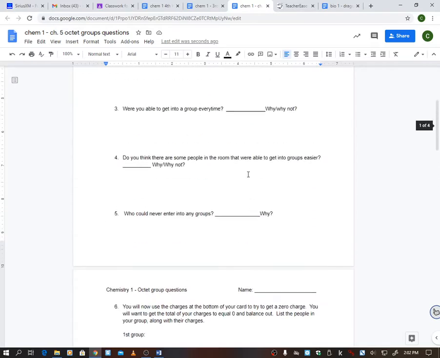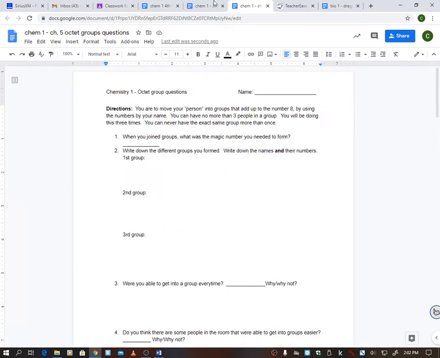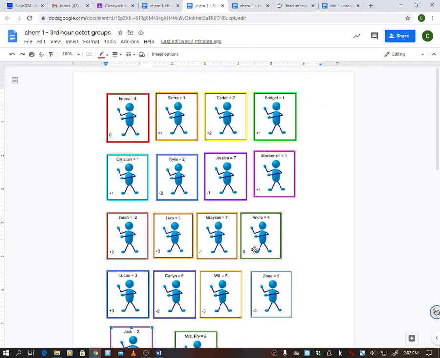Number 6, we're going to look at the charges now. So guys, like I said, just do this the best you can. Obviously, we're not all doing this at one time. If we were, we would see where it's very different, because let's say, for example, if we were in class doing this, who has a 7? Grayson. Grayson has a 7. So maybe Grayson and Mackenzie got in a group together. Well, that means Jessica cannot get with Mackenzie. When you guys are doing this by yourselves at home, that never happens. Jessica never has to compete with Grayson when she's at home by herself.